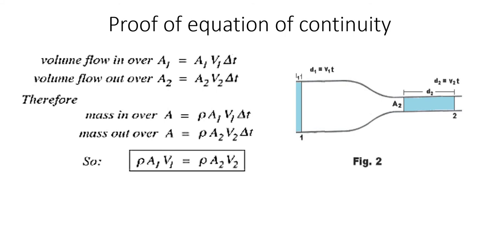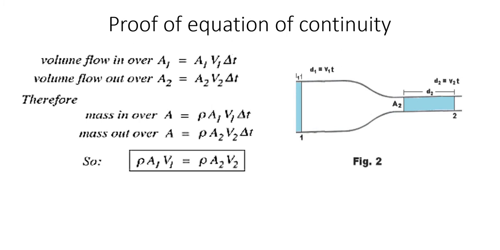And according to the law of conservation of mass, we know that mass cannot be created or destroyed. So whatever mass of water comes through A1, the same mass will come through A2. So mass coming through A1 is equal to mass coming through A2.